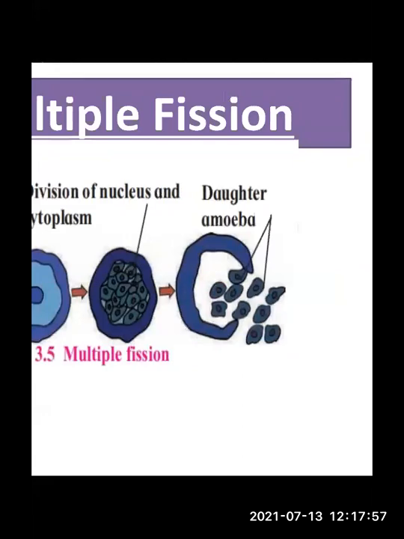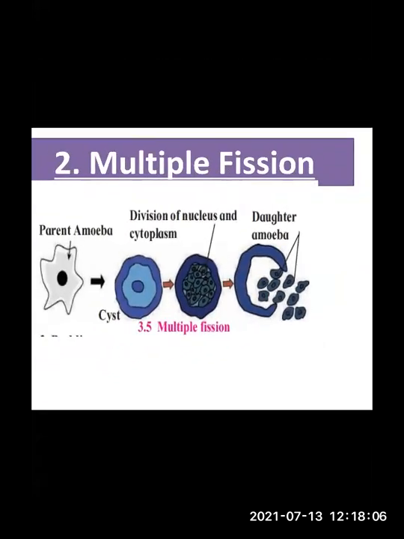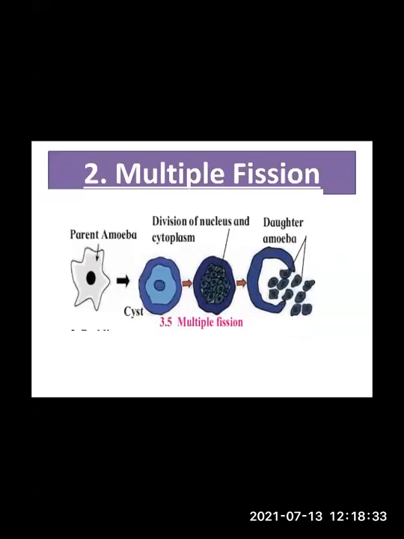The cyst will break during that time. It will open on arrival of favorable condition and many amoebulae are released. In the diagram it is very clear how these amoebulae are released. Once again, I'll repeat what happens. Many nuclei are formed during nuclear division in the cyst. Whenever the favorable condition comes, the cyst will break open and these small amoebulae are released outside. So this is how multiple fission occurs in amoeba.